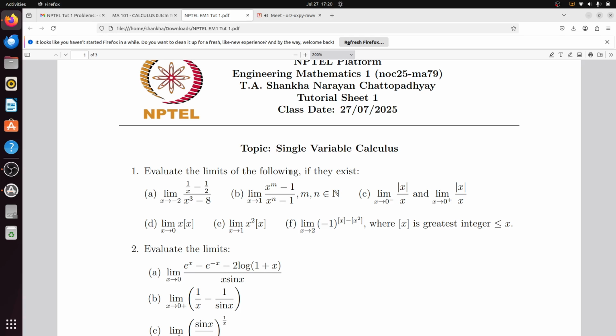It is a rule that assigns a number to another number. I am strictly bound to the number sense, but a function can be defined from any set to another set. In real analysis, the function is usually mapped from the set of real numbers to the set of real numbers, so it will be R to R.